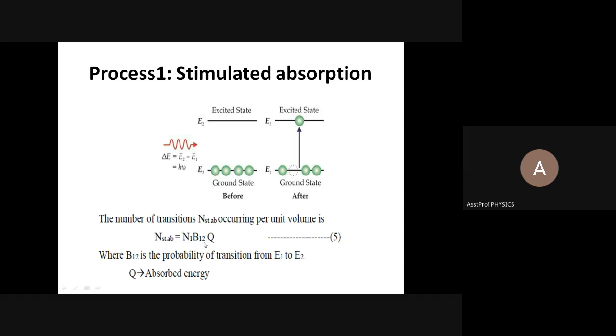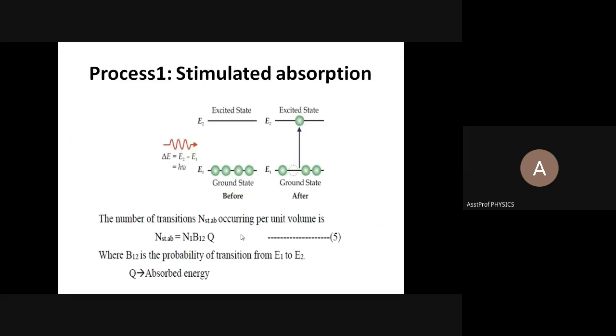And B12 is the transition from 1 to 2, the constant to be included. Transition from level 1 to 2. What is the meaning of B12? It's the probability of transitions from level 1 to level 2. B12, E1 to E2. Take it as an equation. Give it as equation number 5. So on the second, keep this equation.